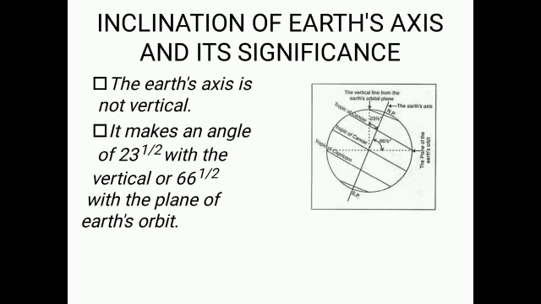Now, inclination of the Earth's axis. The Earth's axis is not vertical. It makes an angle of 23.5 degrees with the vertical and 66.5 degrees with the plane of Earth's orbit. If the axis was not inclined, every place on earth would have 12 hours of day and 12 hours of night throughout the year. There would be no seasons.